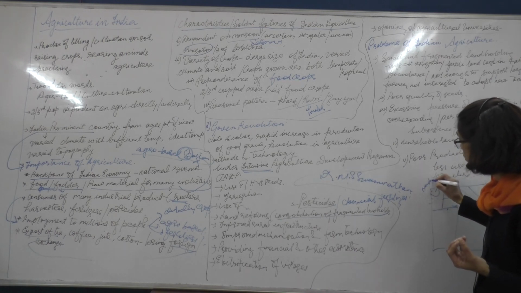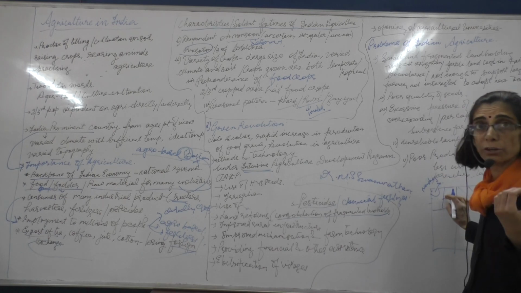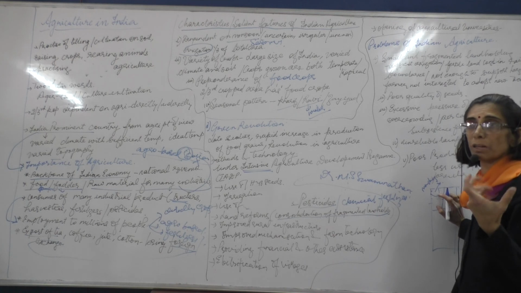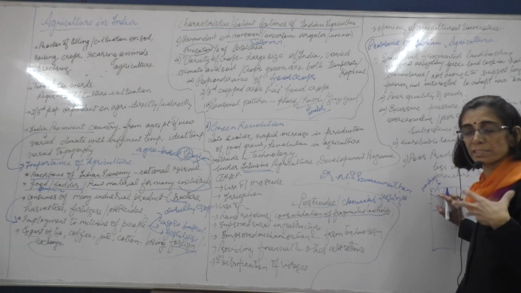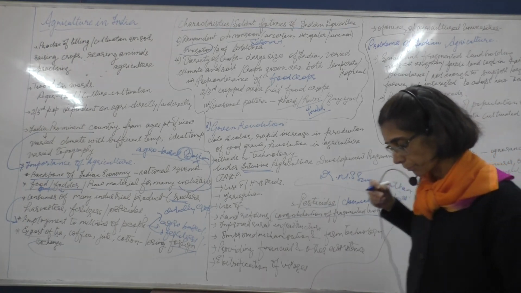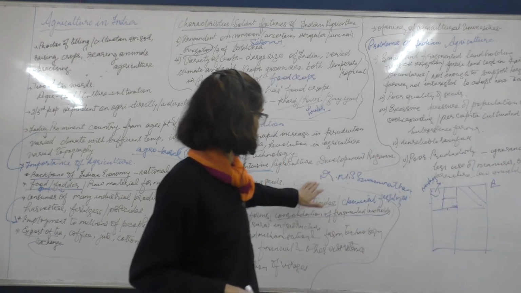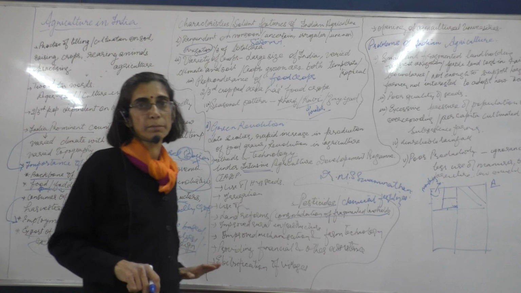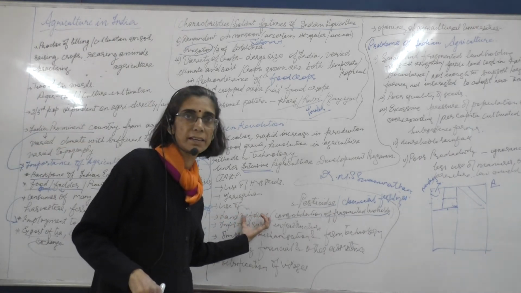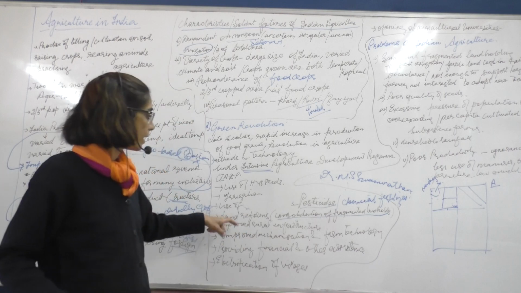They will not use fertilizers, because this small piece of land cannot support his large family. So that is how we needed to consolidate the fragmented land holdings, and that is what land reforms brought about.